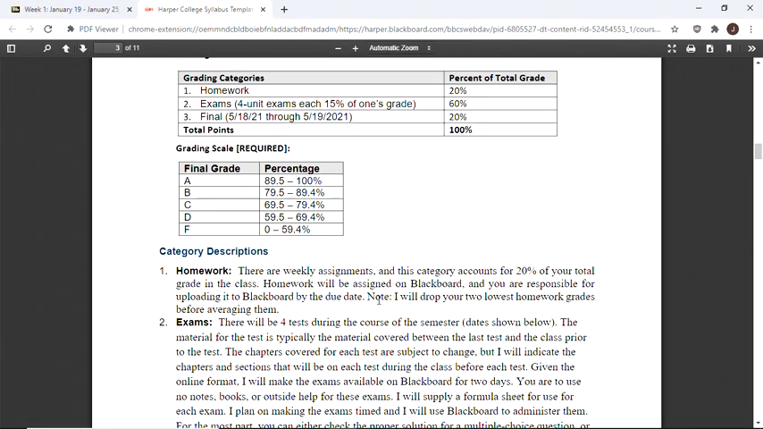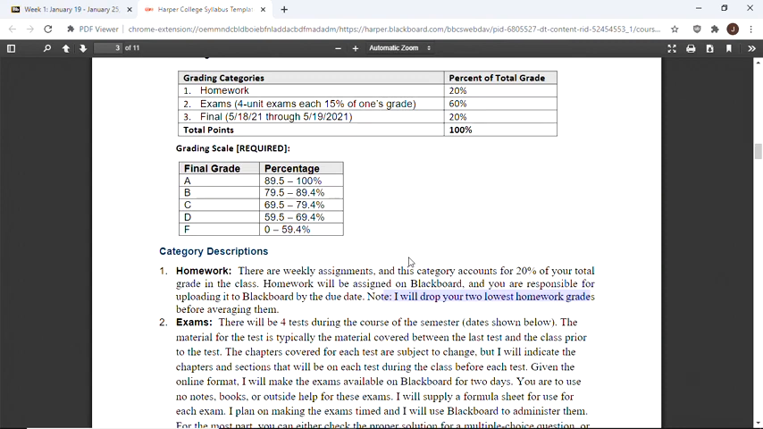Yeah, I will drop your two lowest homework grades before averaging them. So this is for a couple of things. Normally I do the homework as sort of an in-class partial attendance participation grade. This online course doesn't work that way. So normally, at most I would drop one. I'm going to drop two homework grades before averaging them.